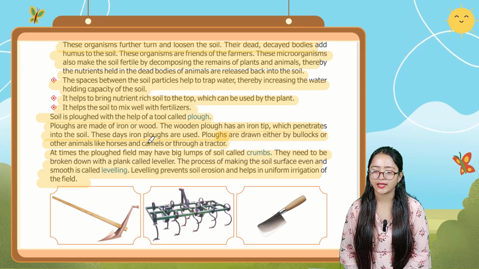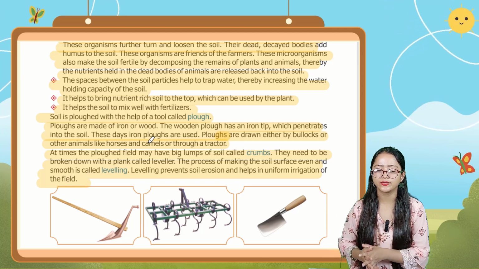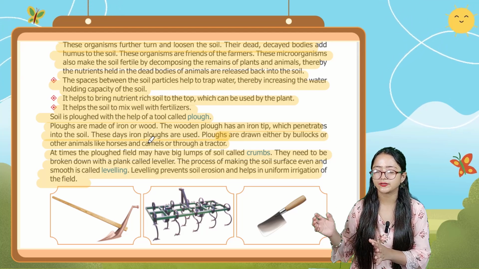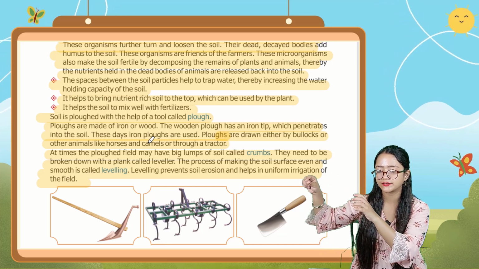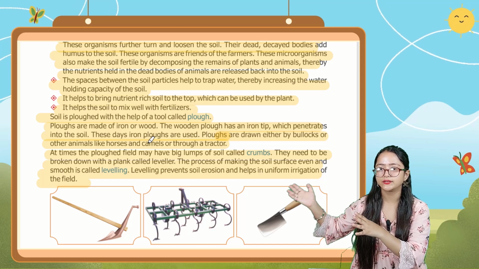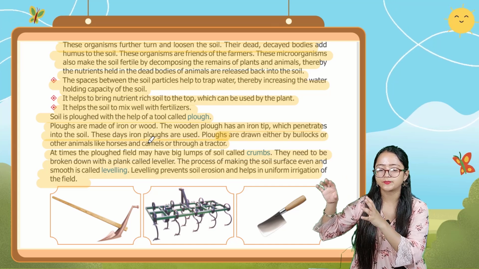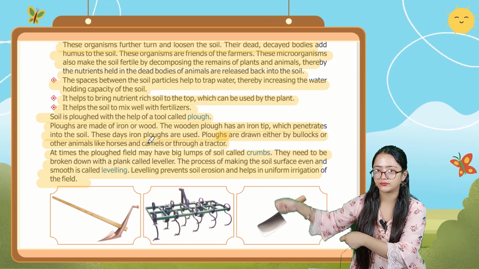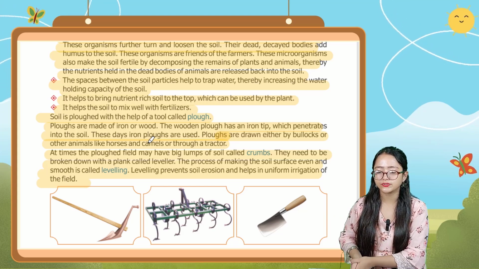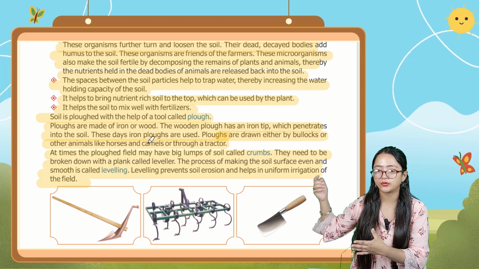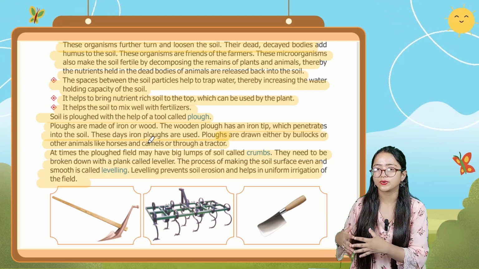So it is saying that soil is plowed with the help of a tool, that is the plow. Plows are generally made of iron or wood, and the wooden plow has an iron strip. You can see the picture given over there. The wooden plow has an iron strip which penetrates into the soil when you dig the soil. And these days plows are drawn either by bullocks or by other animals like horses and camels, or through a tractor.